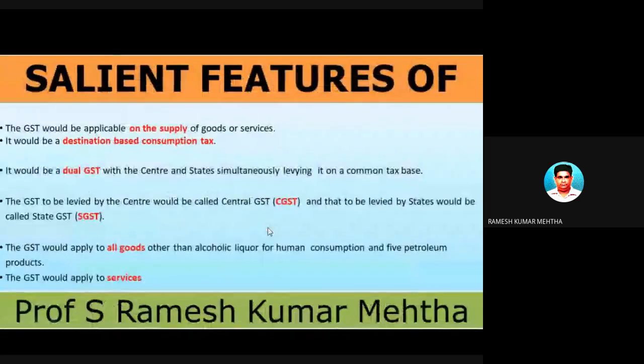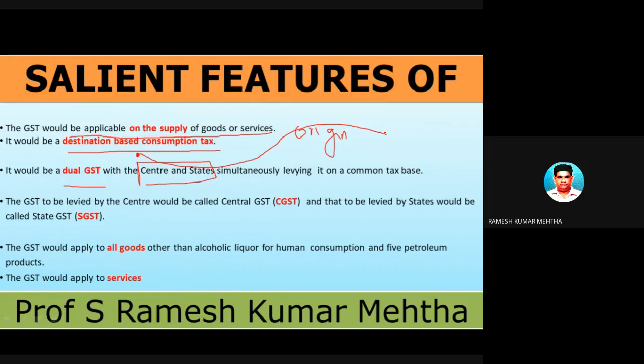We will see this. Now, as I already told in the last class, GST is applicable on the supply of goods and services. It is a dual concept, in which central government and state government come into the picture. I already told the benefit of this GST: previously the tax used to go to the state from where the goods originated. But in this GST, it is a destination based consumption tax. The GST levied by the central government is called CGST, and the state levies one tax called SGST.